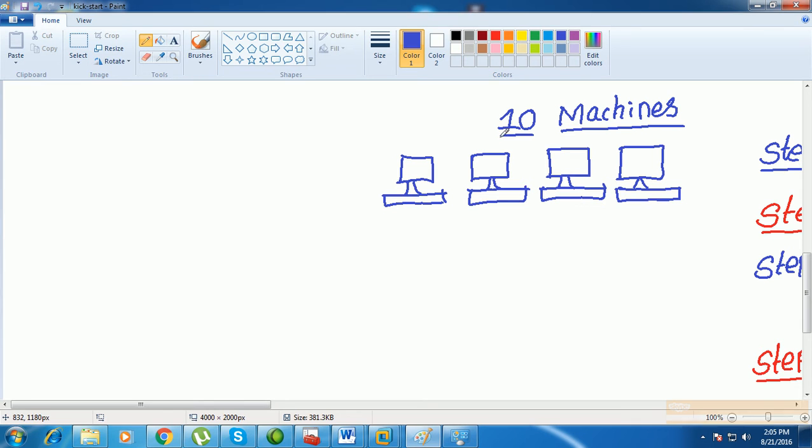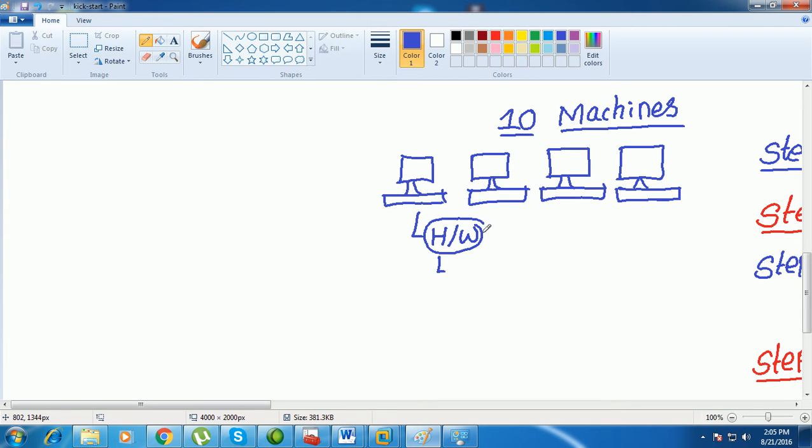Let us take an example: I have some 10 machines, and these are bare metal machines. The meaning of bare metal is that we have only the hardware and no operating system. We have the processor, RAM and hard disk, but without any operating system, and we call that a bare metal machine.